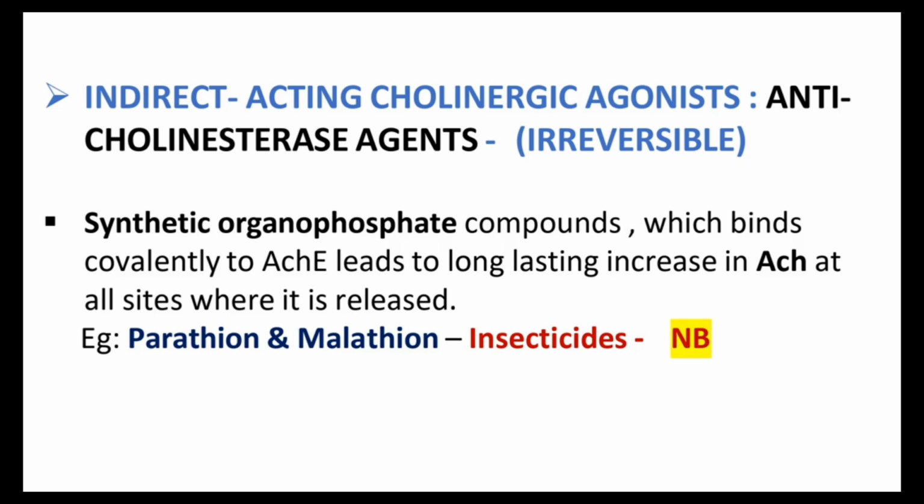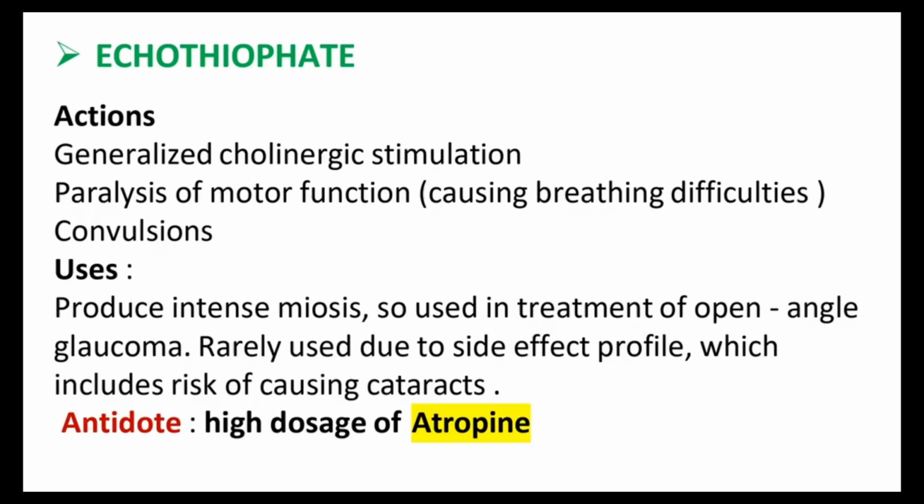One of the important points from this section, we can expect questions based on this one. Please be thorough with it. The first drug we are discussing here is ecothiopate. The action of ecothiopate is mainly generalized cholinergic stimulation. We are discussing cholinergic agonists here, so it produces cholinergic stimulation. That means paralysis of motor function, so it causes breathing difficulties and convulsions also.